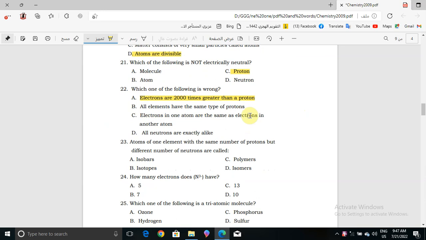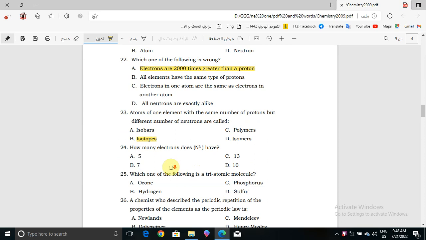Okay, now question number 23. Atoms of one element with the same number of protons but different number of neutrons are called what? Isobars, isotopes, polymers, or isomers? The correct name will be isotopes.